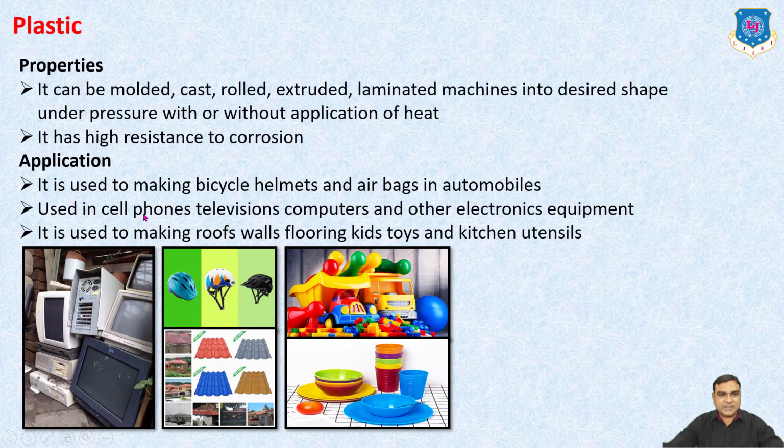It is used in cell phones, televisions, computers and other electronic equipment. It is used in making roofs, walls, flooring, kits, toys and kitchen utensils. So these are the widely used materials of plastics.